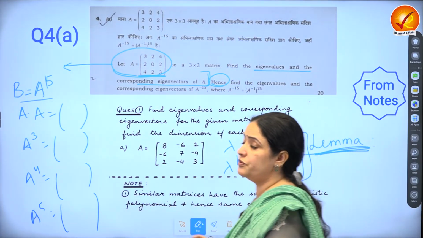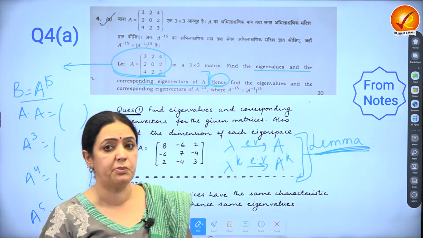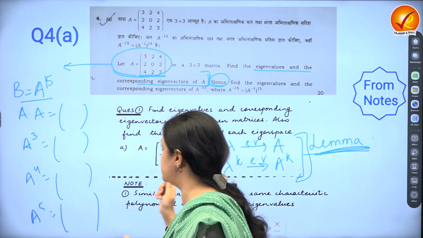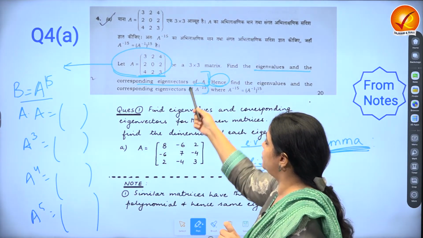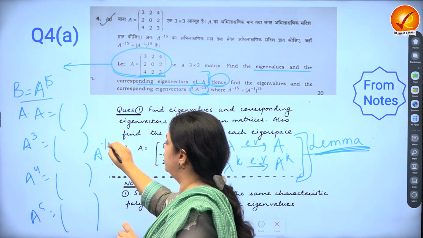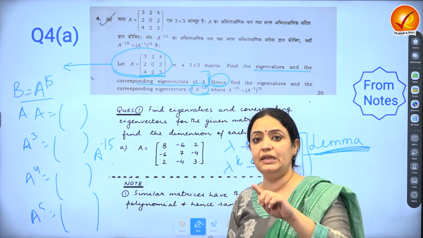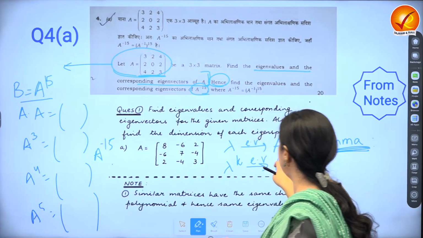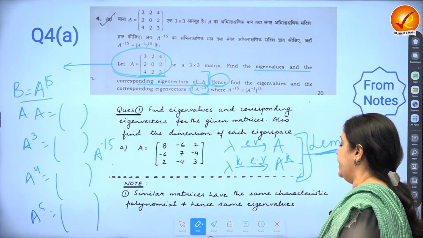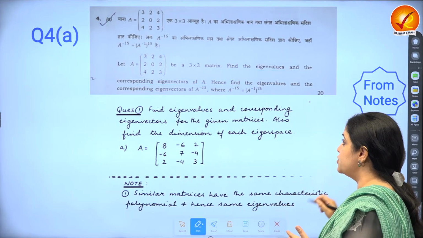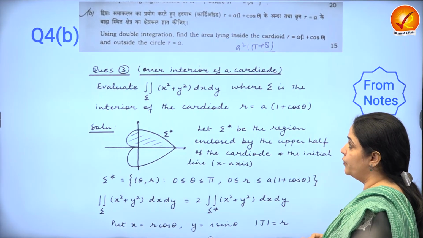So this is what you have to really concentrate on, because please remember again, I classify this question as an easy question. So if everyone is going to do it, in fact they've asked A to the power minus 15 by the way. So it's A to the power 15 and the inverse of it. So you can actually prove this even for K negative, right? And so it's very important to pay attention to how you're presenting your answers, otherwise you're not going to get marks.